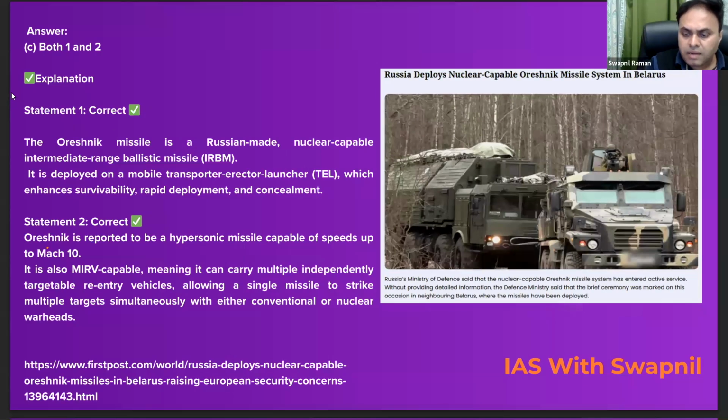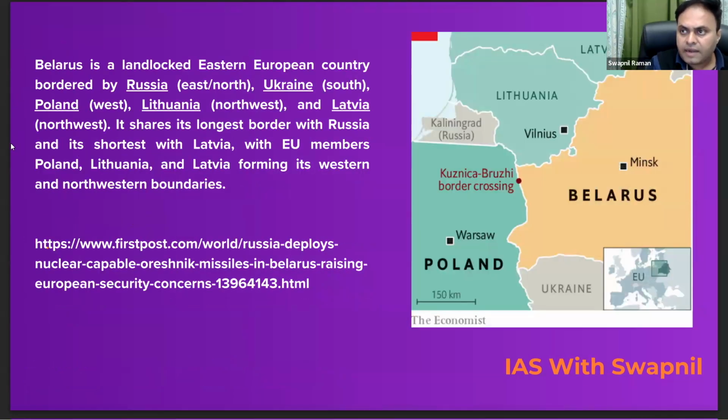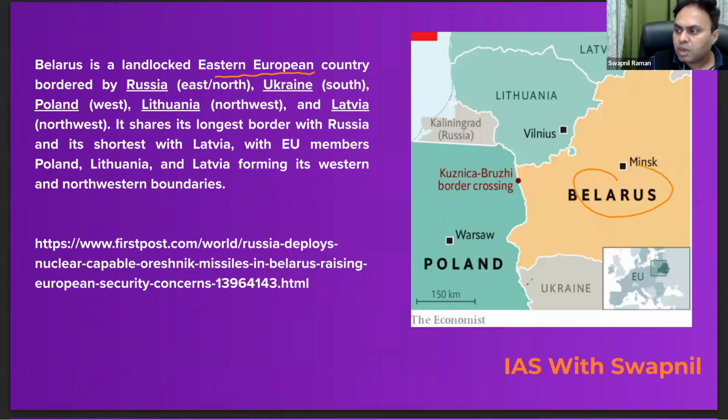So Belarus is a landlocked country, right? It is a landlocked country in the Eastern European region, and Belarus forms its border with Ukraine, with Poland, with Lithuania, Latvia, and Russia, right? So you can see here it shares its longest border with Russia and its shortest with Latvia, with European Union members Poland, Lithuania, and Latvia forming its western and northwestern boundaries.